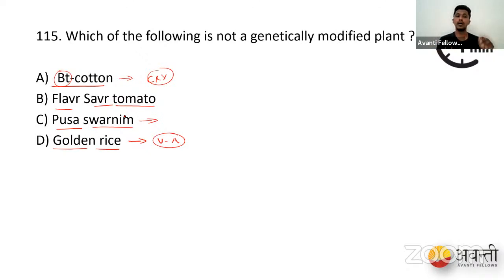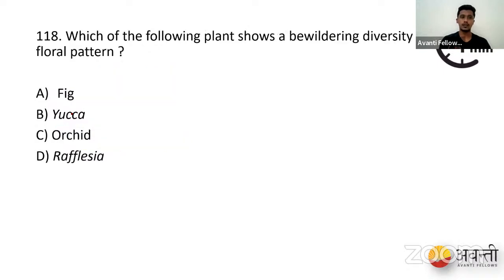Okay, people. In your textbook, BT cotton and golden rice are the classical examples of genetic modification. In biofortification, we come across golden rice, and BT cotton in applications of biotechnology. Even flavor saver tomato is mentioned in your textbook, whereas this one is an odd one out. So you can just go for this odd one out. You can take a chance on it. All right, next question.